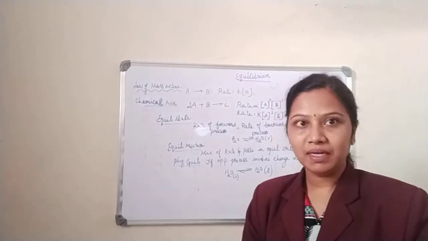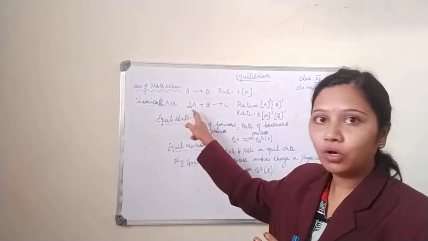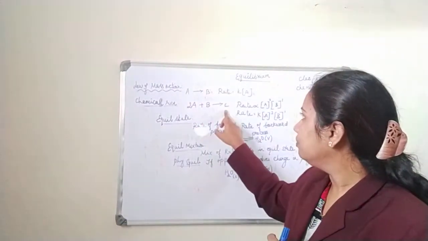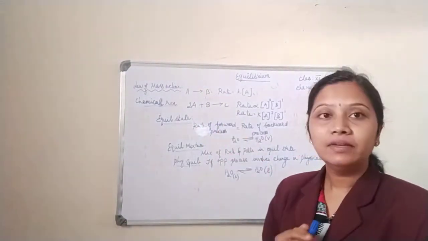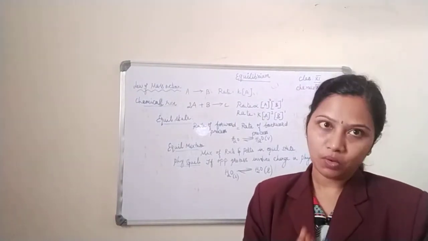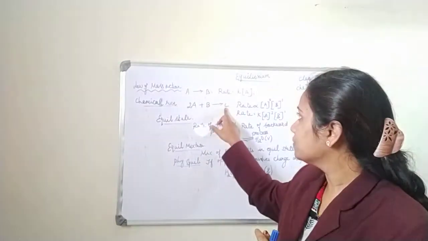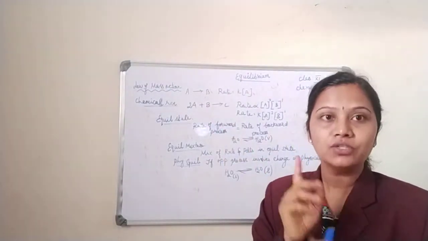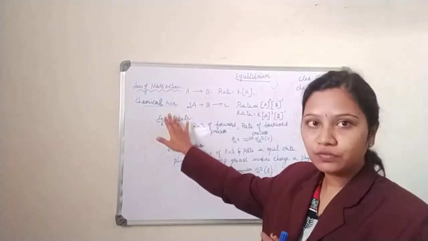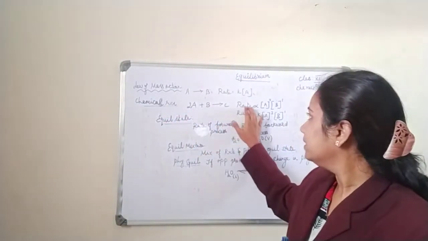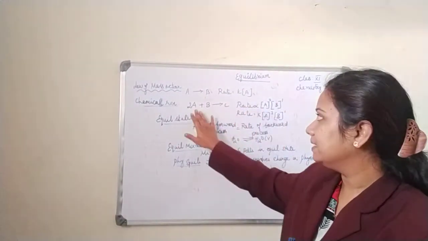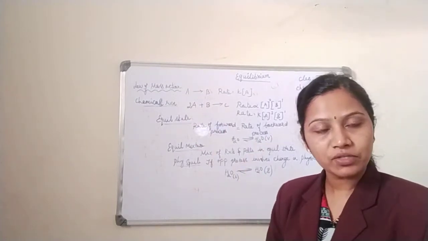Suppose you take any chemical reaction where two molecules of A are combining with a molecule of B to give me the product C. Here, how many products are formed? Only one product is formed, so I need to consider only one. Now, what is the rate in the case of a chemical reaction? Here the rate is directly proportional to the product of the reactants.